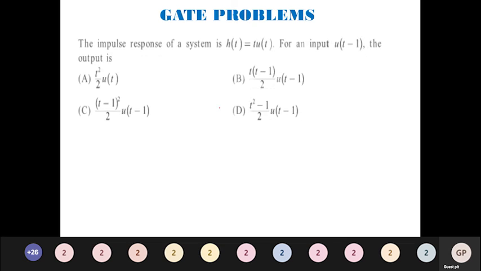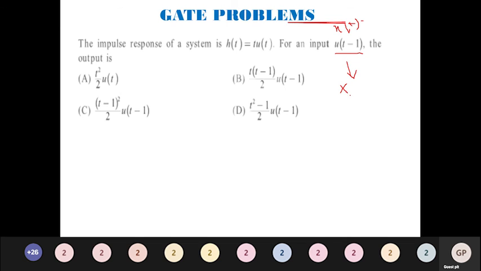The impulse response of a system h of t is equal to t into u of t. For an input u of t minus 1, the output is. So for the given question, they have given h of t is equal to t into u of t as the response of the system. And now the question asked is, what will be the output when my input is going to be u of t minus 1? So we should know first what the input is. Let me assume this as x of t. They have given x of t is equal to this.